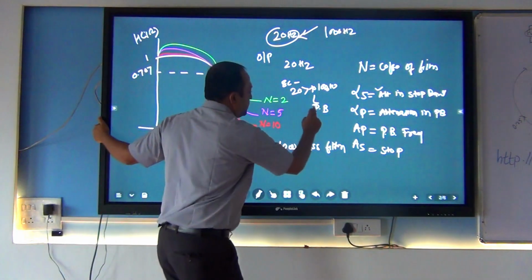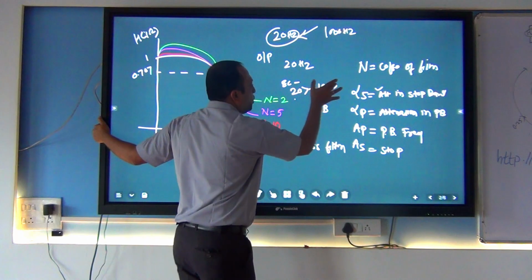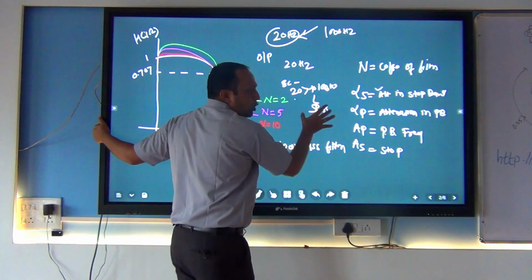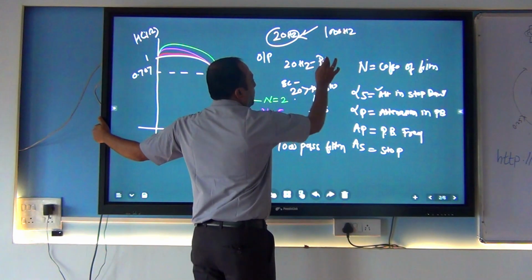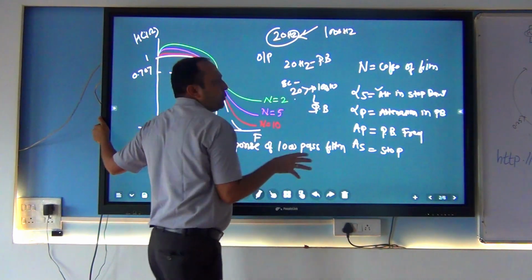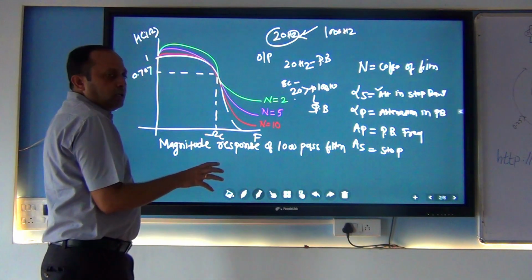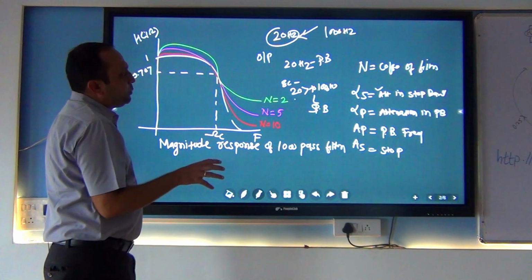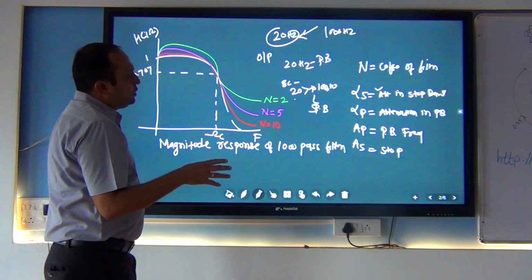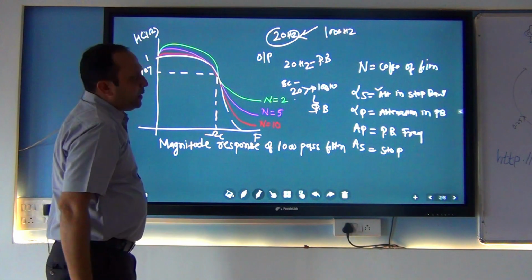Sorry, this is the stop band, it is 20 to 1000 hertz. This is your stop band, and this is your pass band. So what does band mean? The range of frequencies which we want to pass is called the pass band. The range of frequencies which we want to stop is called the stop band.